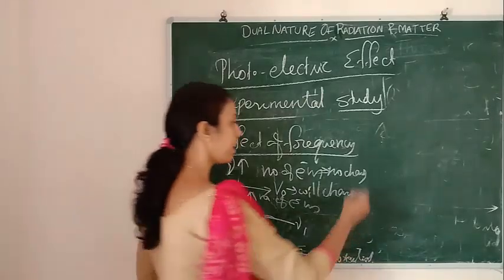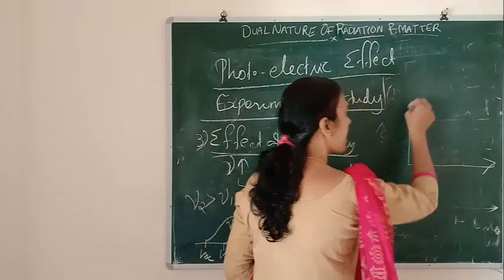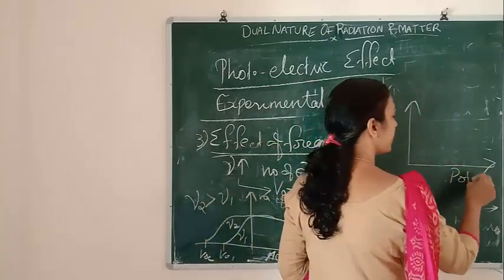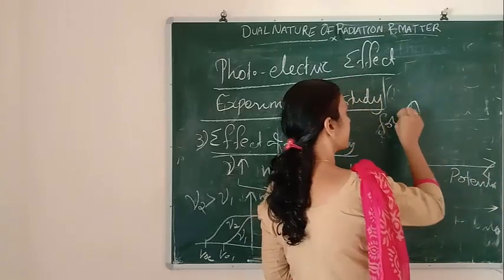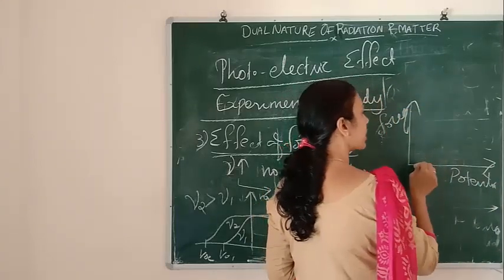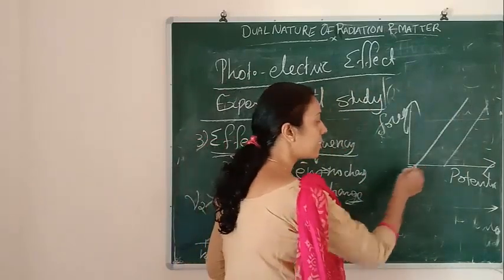So if I draw a graph relating frequency and stopping potential, this is potential and this is frequency. If I draw the graph, it will be... why is it so, this distance?